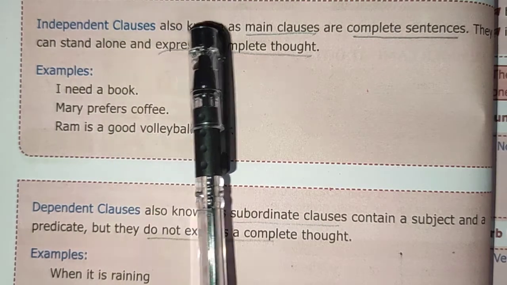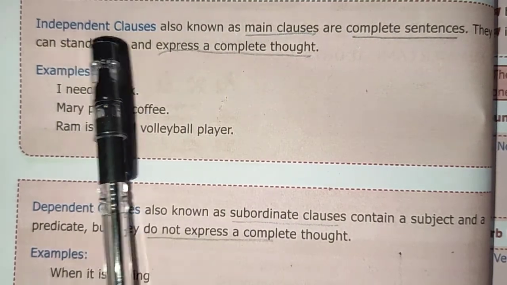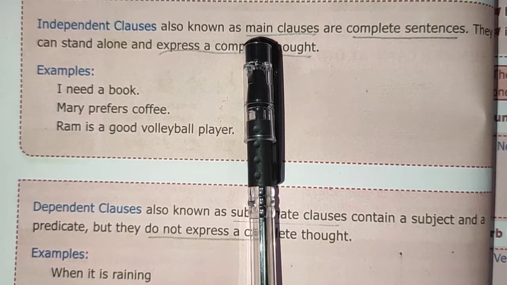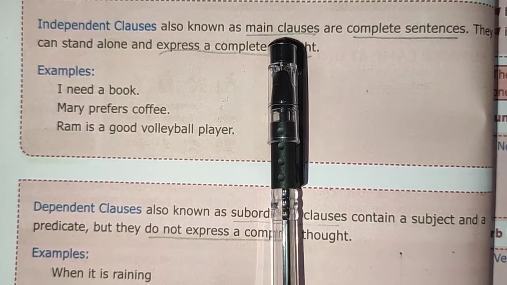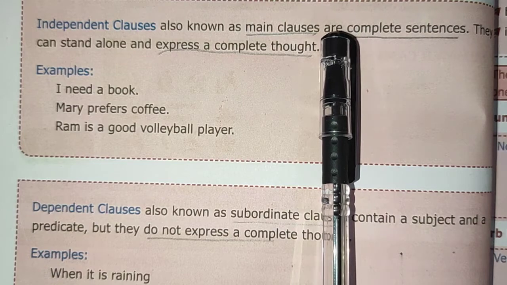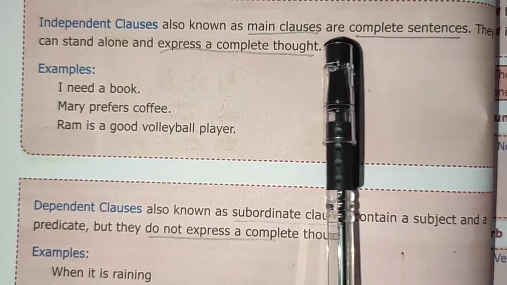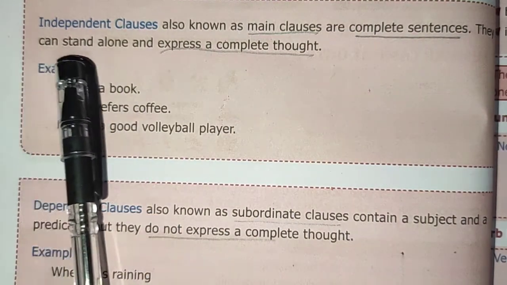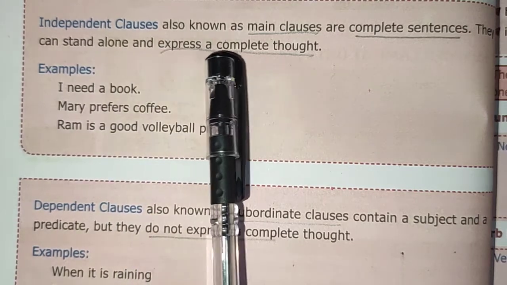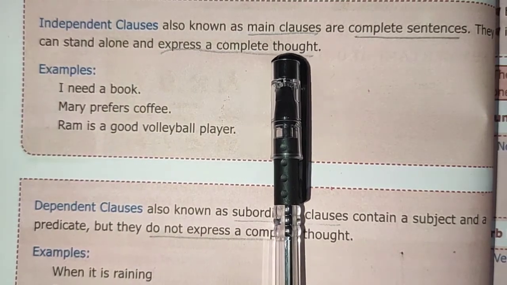It is also known as main clause, which gives us a complete sentence. So they can stand alone and express a complete thought.